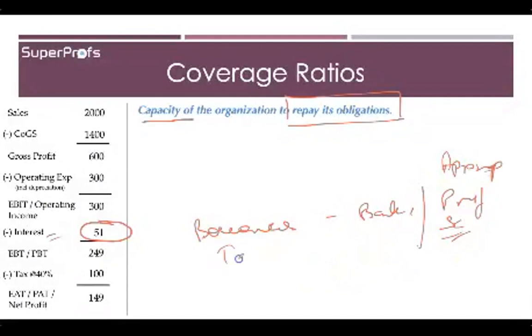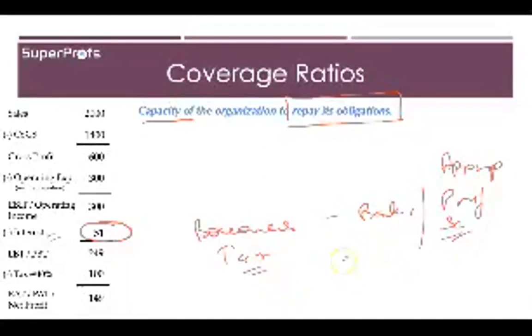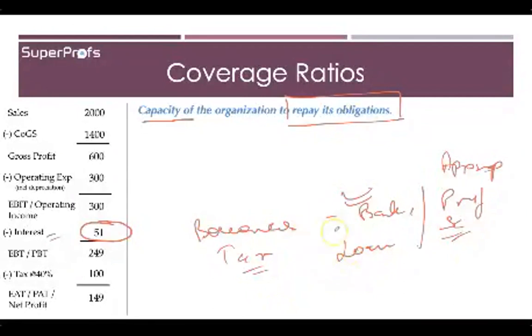Whatever tax you owe to the government, and interest you give to a bank or any other loan or financial institution, all these things, any kind of debt, are your liabilities or your obligations.